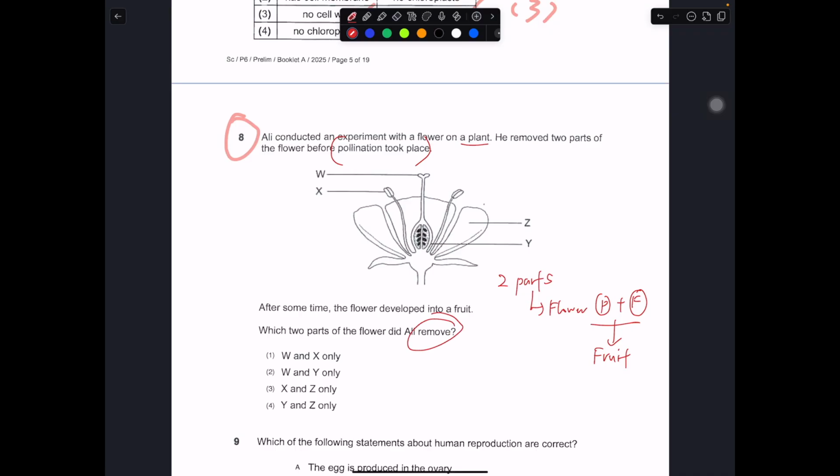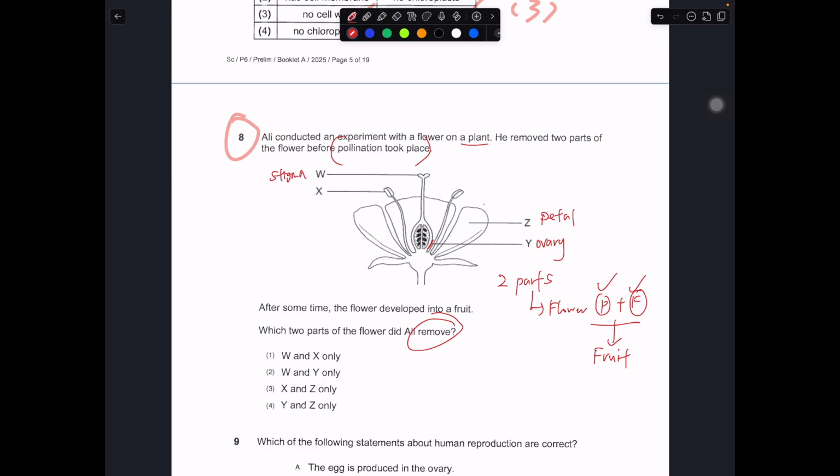So they ask you which 2 parts Ali removed. That means these are the 2 parts. If you remove them, the flower still can pollinate and fertilize. So we label them. We have Z petals, Y is ovary, because it's labeling this part over here which is the ovary.